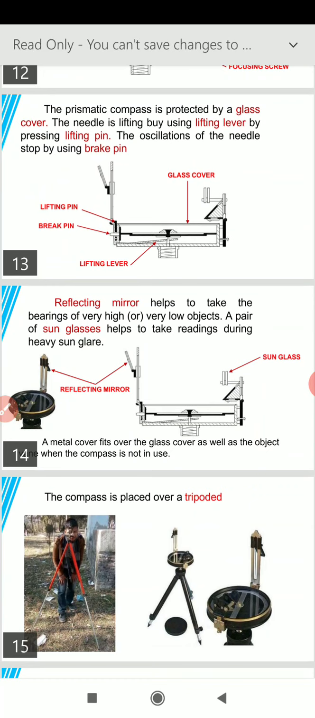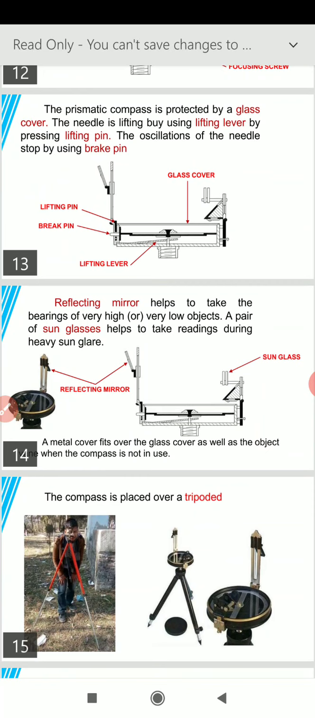Then there is a reflecting mirror. This mirror helps to take the bearing of very high and very low objects. A pair of sunglasses helps to take readings during heavy sun glare. So there are 2 types of mirror in the prismatic compass. One mirror is attached to the object vane, and this mirror helps in taking the bearing of very high and very low objects. So the mirror helps in getting the image of the object, and it is bisected by the crosshair, and then we go for the reading.